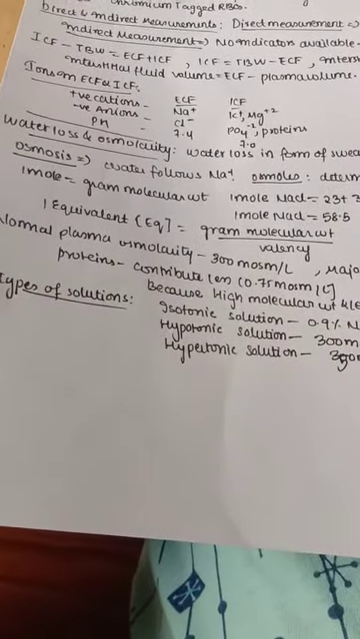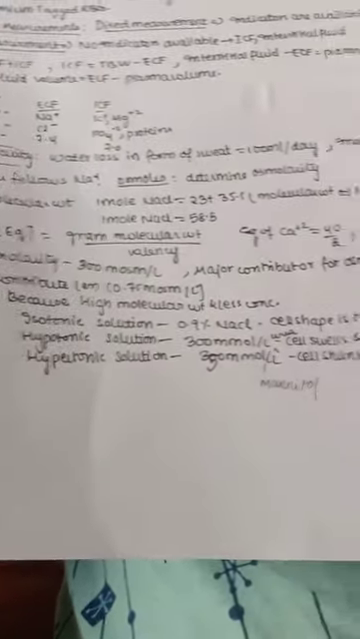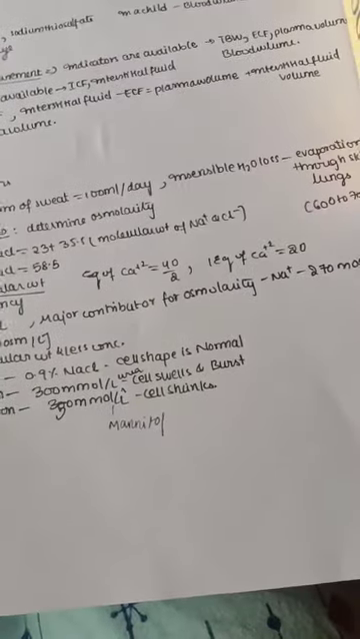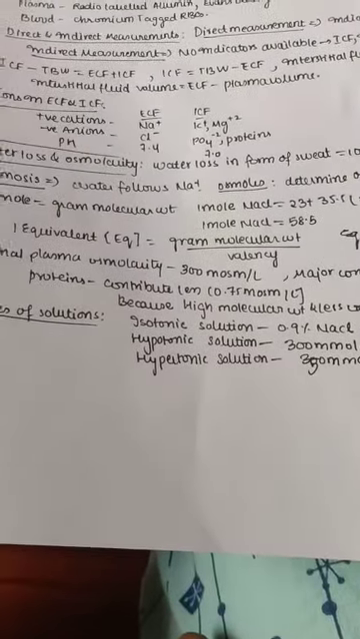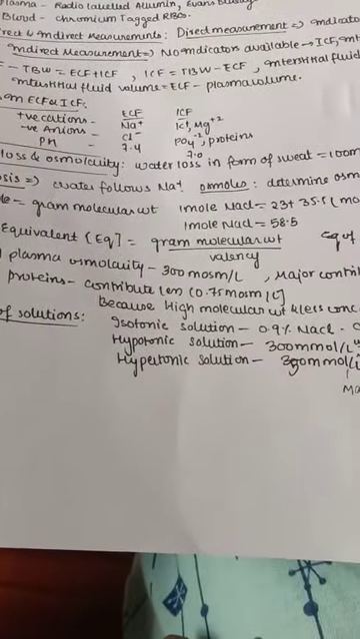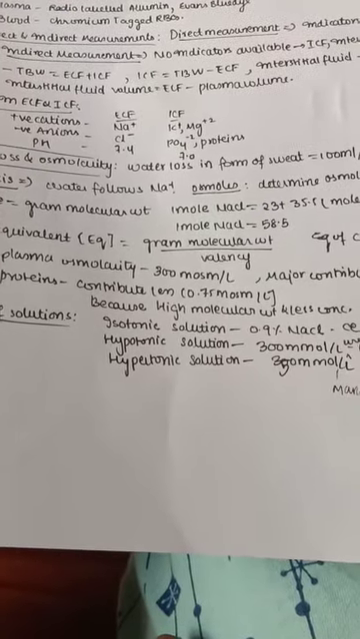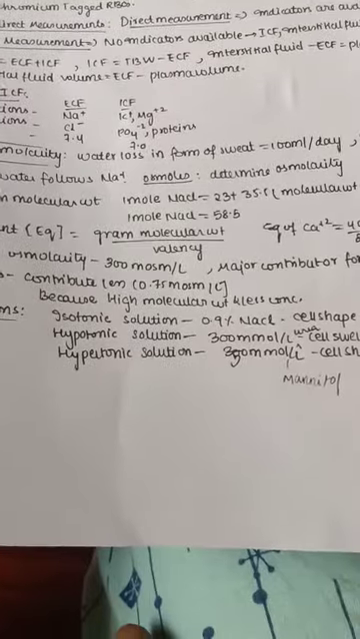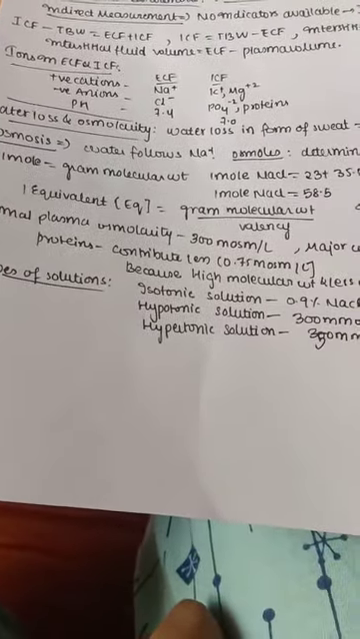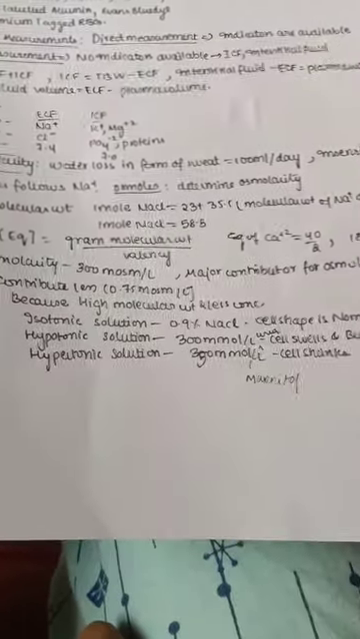And next, the normal plasma osmolarity is 300 milliosmoles. It's a normal value. The major contributor to the osmolarity is our sodium. It gives about 270 milliosmoles per liter. But the minor one, protein, contributes very, very little, only about 0.75 milliosmoles per liter, because of its high molecular weight and low concentration.